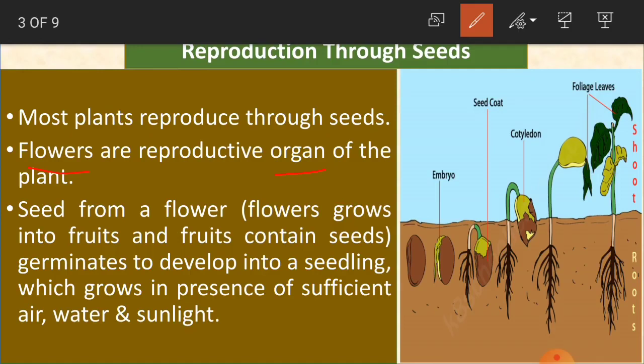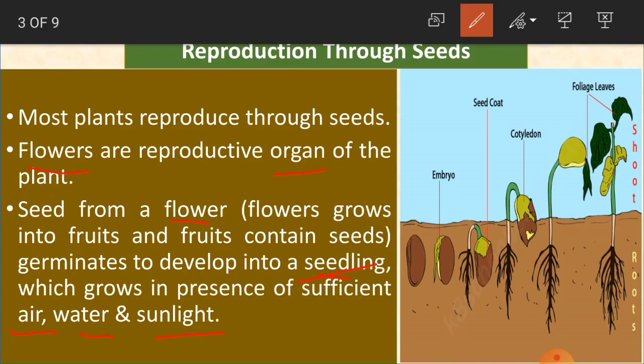Now a seed from a flower germinates to develop into a seedling, which grows in the presence of sufficient air, water and sunlight. So we'll have a seed from the flower, that is going to germinate to develop into a seedling. And when it is getting proper air, water and sunlight, what happens? It starts growing as a new plant.